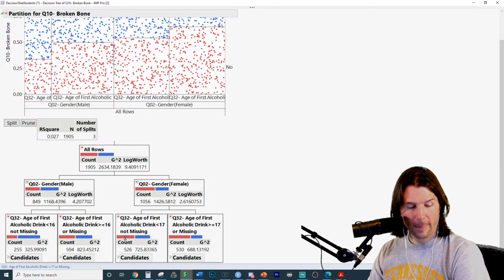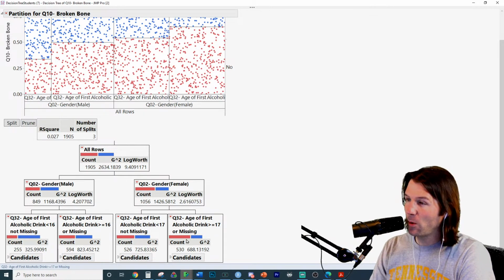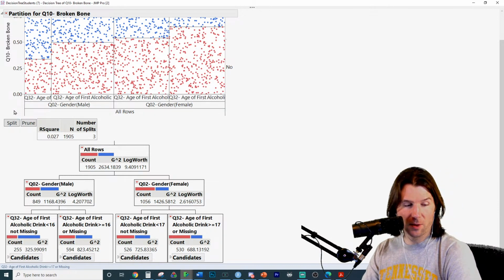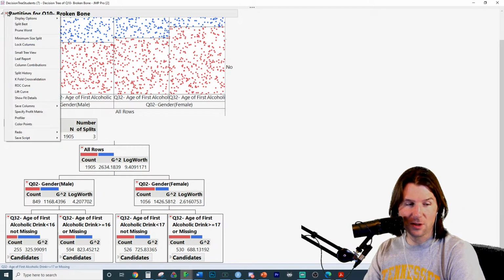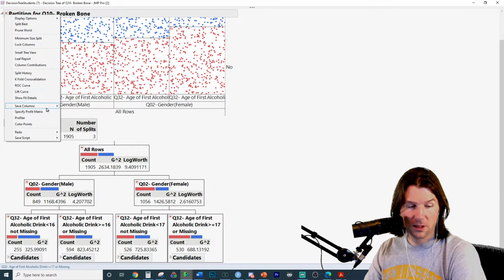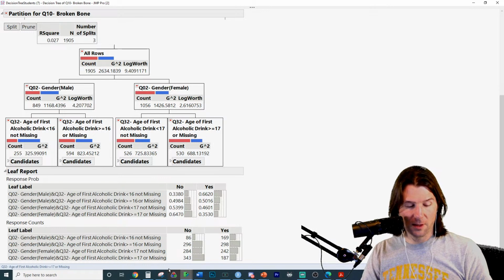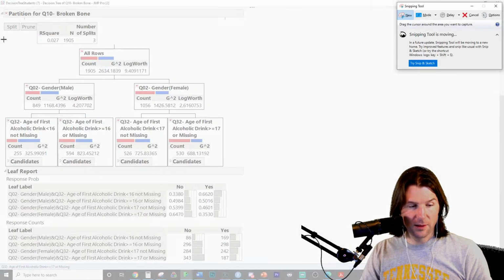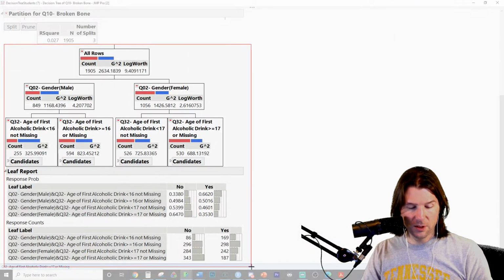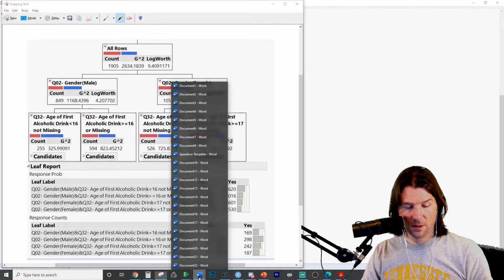I want you to notice something. These are the people breaking bones. These are the people not breaking bones right here. Let's talk about the people who are most likely to break a bone. And we can probably look at this a lot easier if we go to the leaf report. It also would have made the output a lot longer if I'd used the other one. When you get the leaf report, I want you to think about how these leaves work.